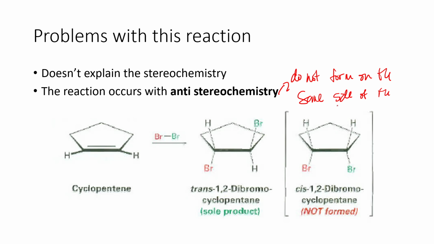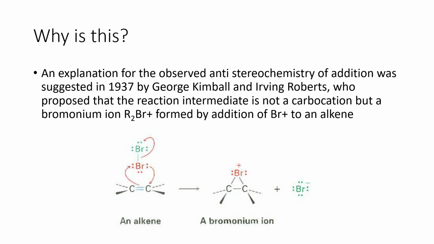Okay, kung makikita nyo, an example natin on the screen is cyclopentane. When reacted with bromine gas, it will form trans-1,2-dibromocyclopentane. It does not yield cis. Okay, hindi siya on the same side. It is not formed. It is already tested.